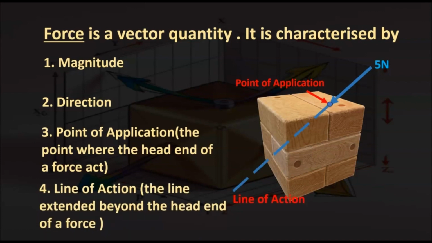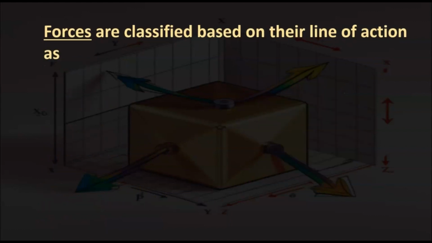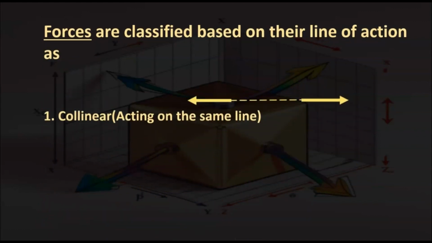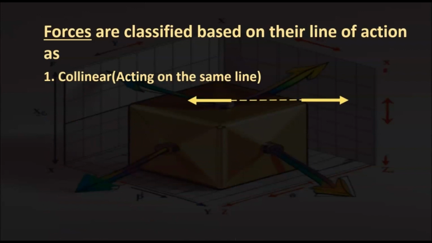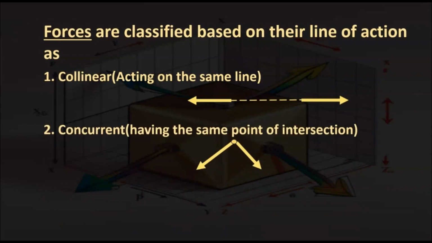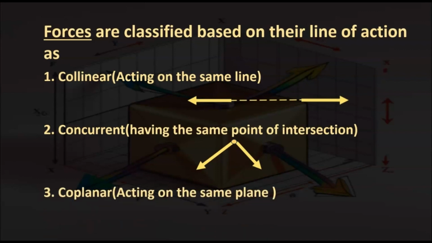And number 4, the line of action, the line which is extended beyond the head end of a force along the point of application. So the line of action is also marked in the figure. Now the forces are classified based on their lines of action as, number 1, collinear, that is acting on the same line. You can see the two collinear forces. Number 2, concurrent forces, the forces which have the same point of intersection. And number 3, coplanar, that is forces which act on the same plane.